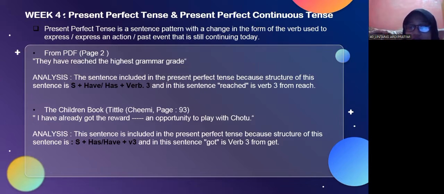Another example from the children's book is, "I have already got an opportunity to play with Chotu." My analysis is that the sentence is included in the present perfect tense because the structure of the sentence is subject plus have or has plus verb 3, and in the sentence, got is verb 3 from get.